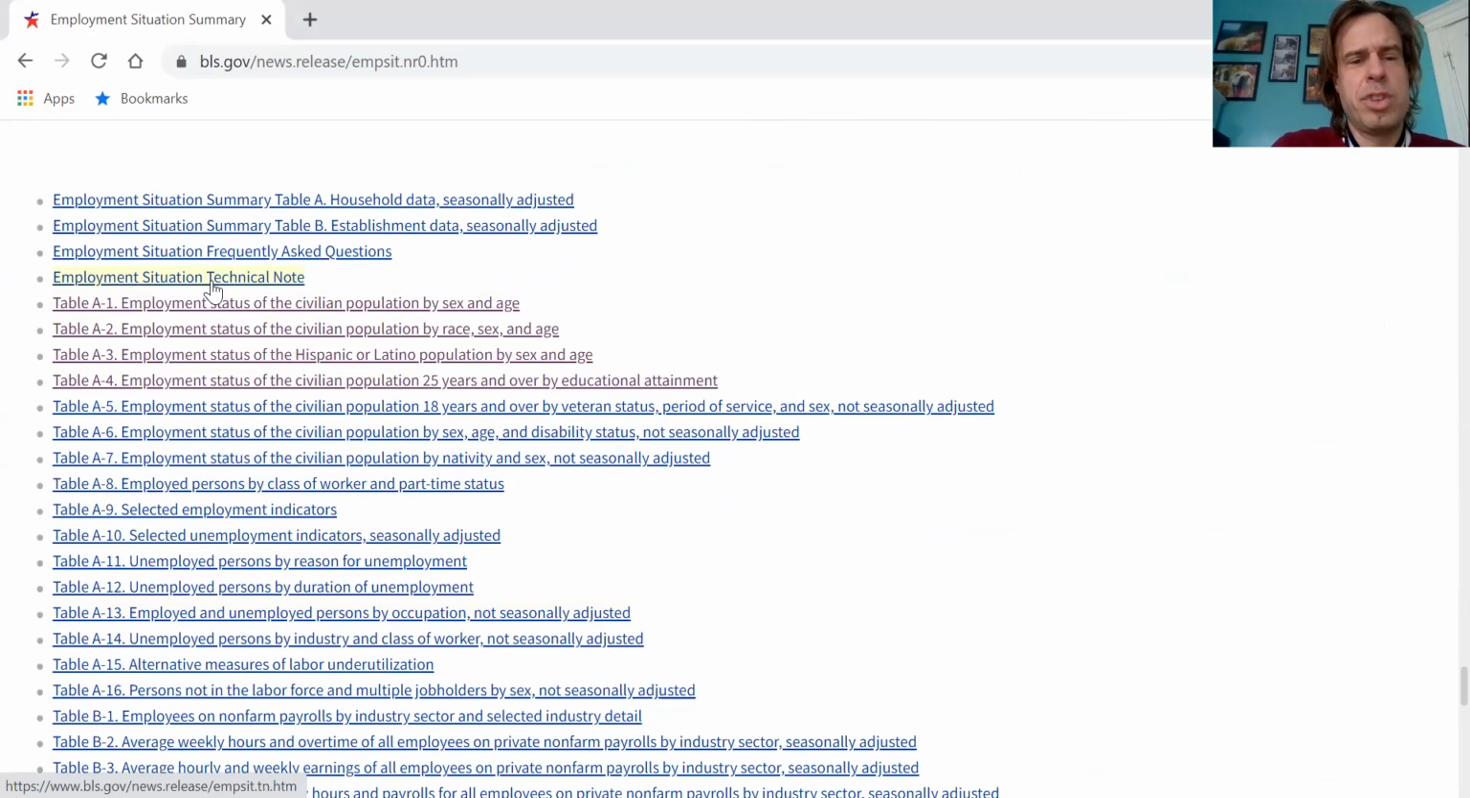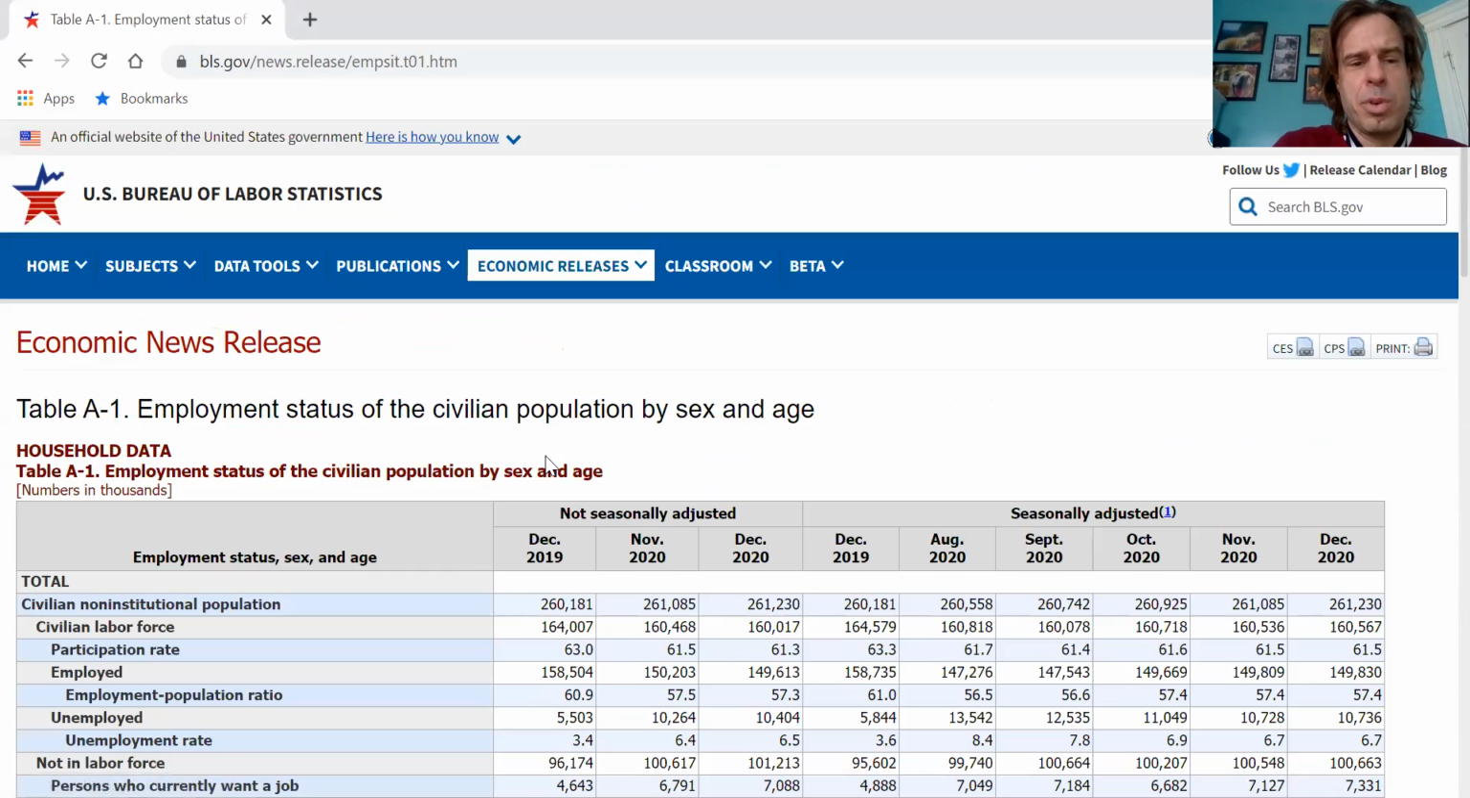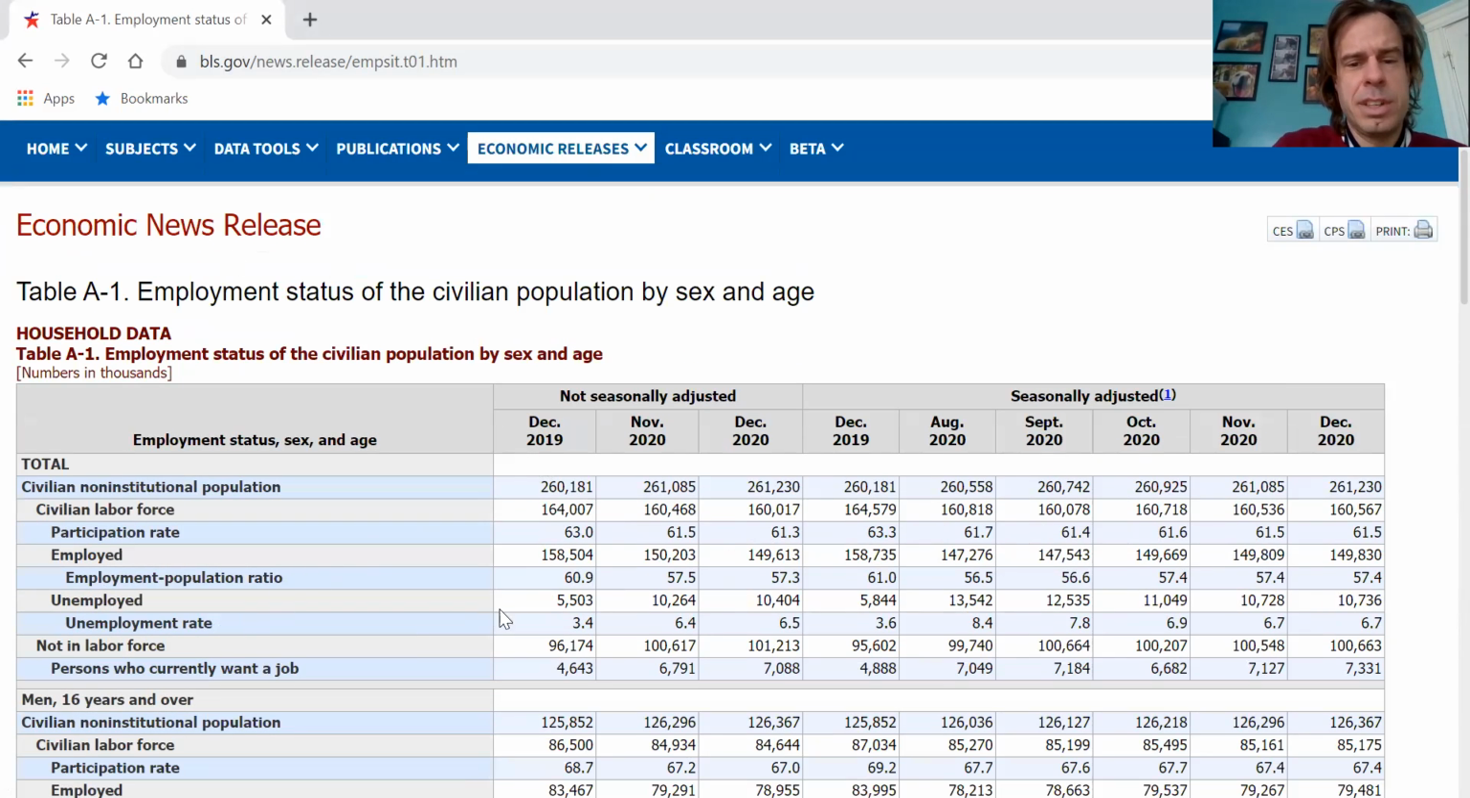Table A1 is the employment status of the civilian population by sex and age. It's the most basic table. We can open that up and we're going to see an economic news release table here, and we can see some totals here. And what we can see for one thing is the labor force participation rate right here, and the fourth column here is December 2019.